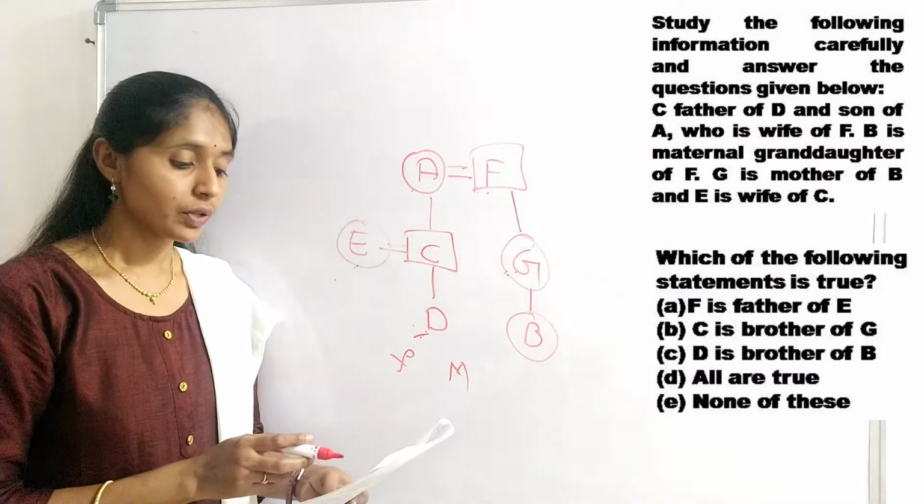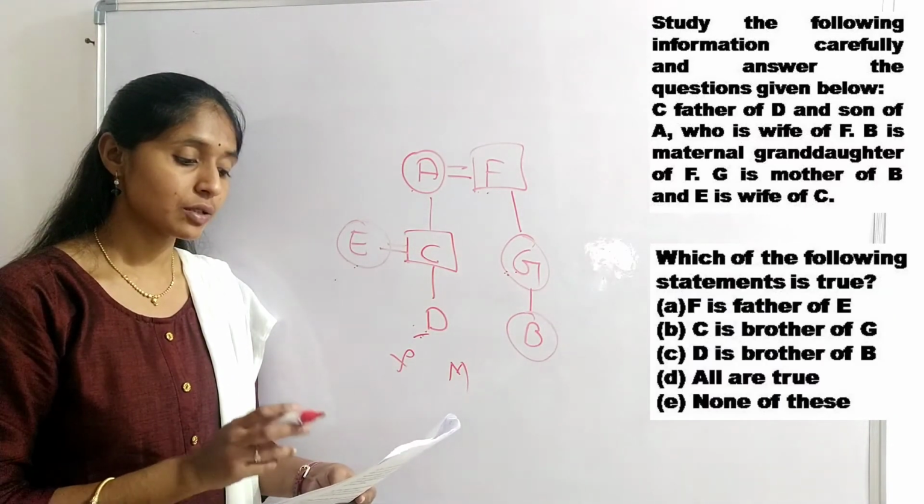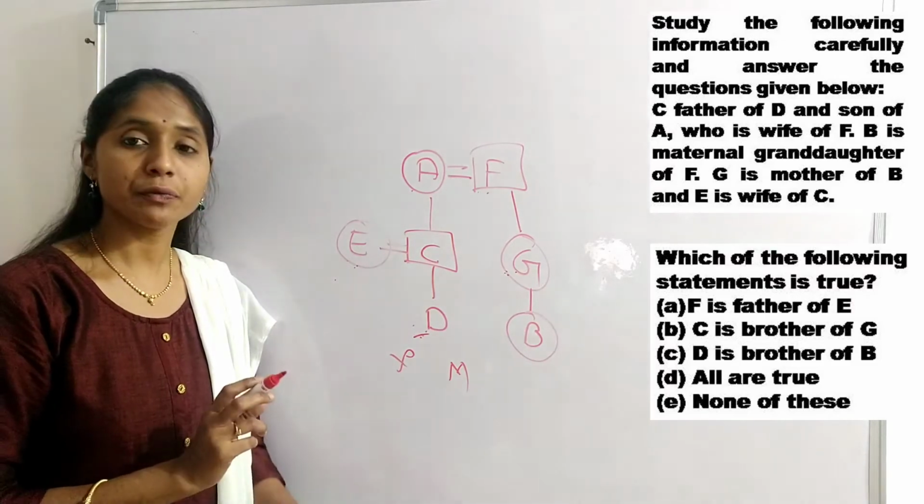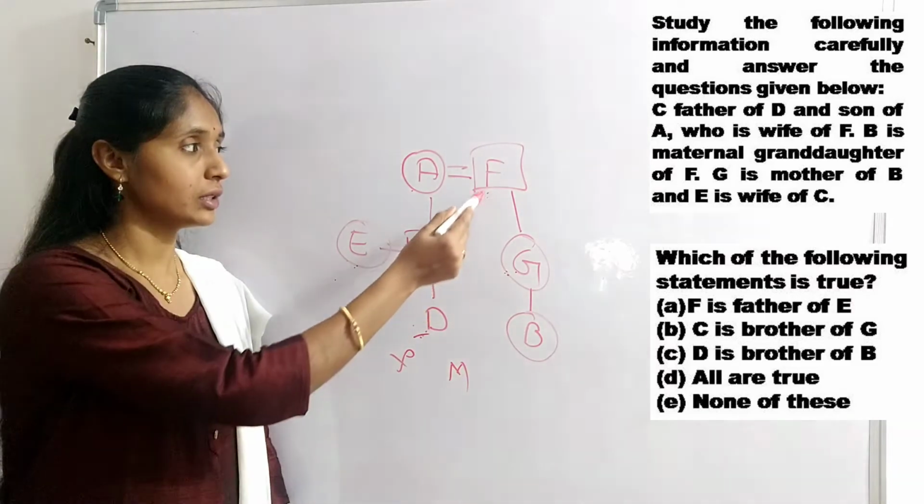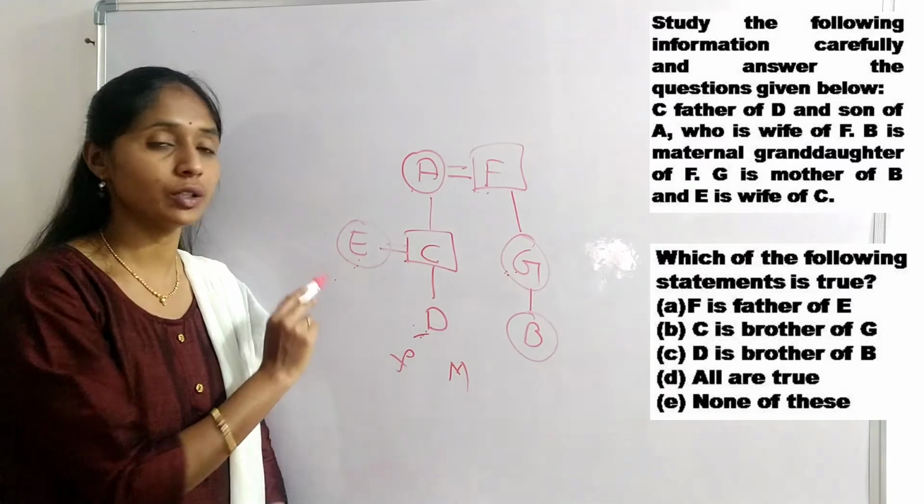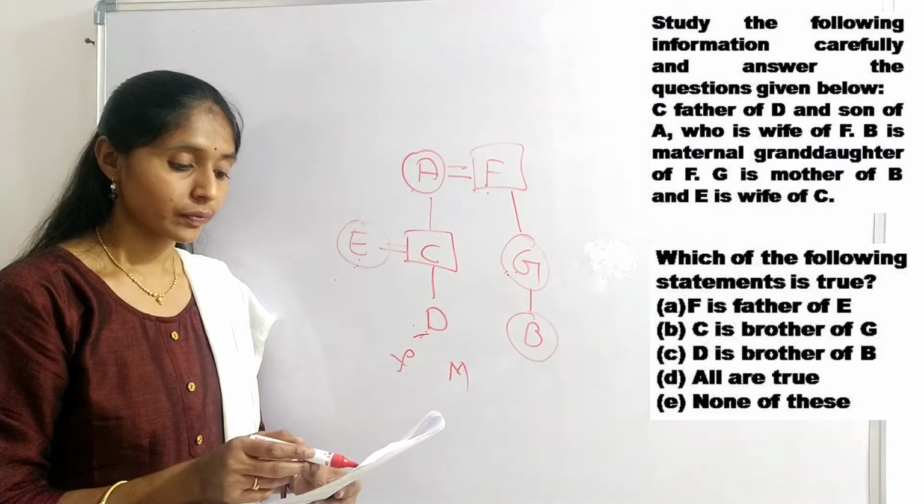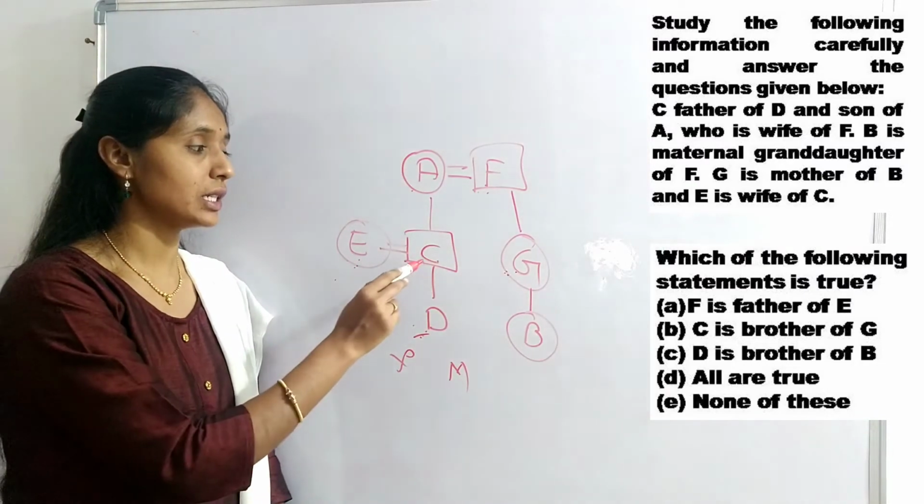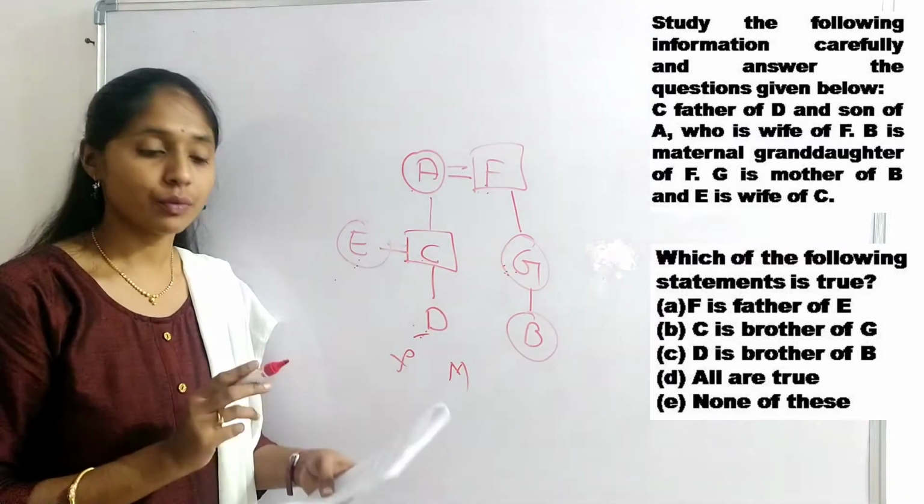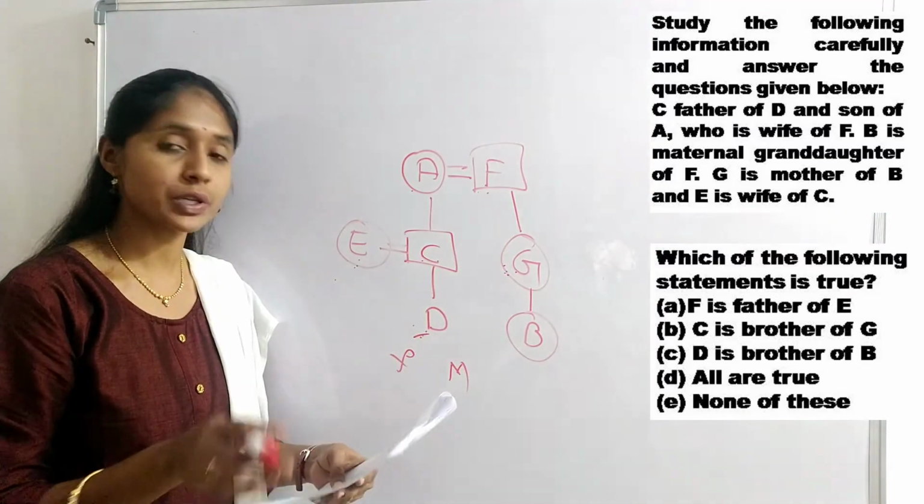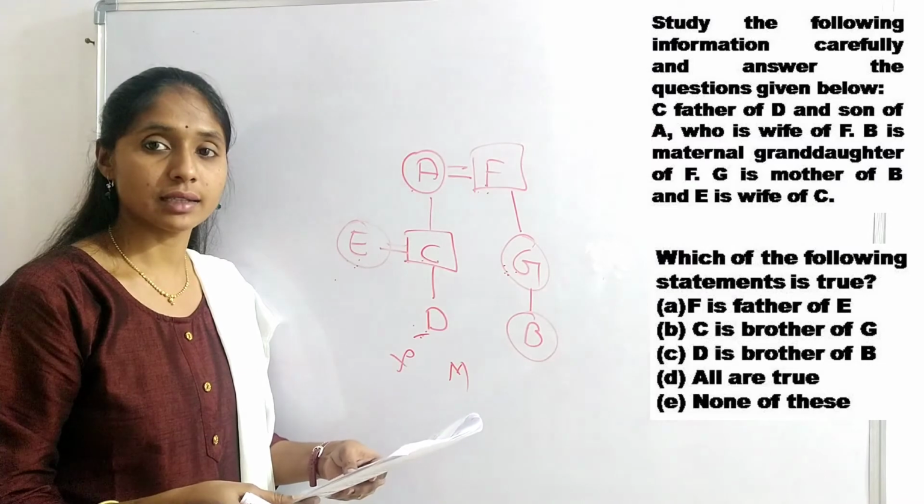Next question, which of the following statements is true? Option A, F is father of E. No. C is brother of G is the right answer for this question. Option B is the correct answer.